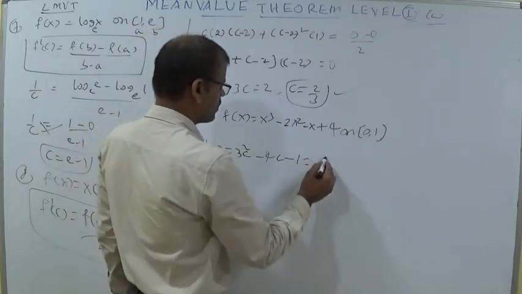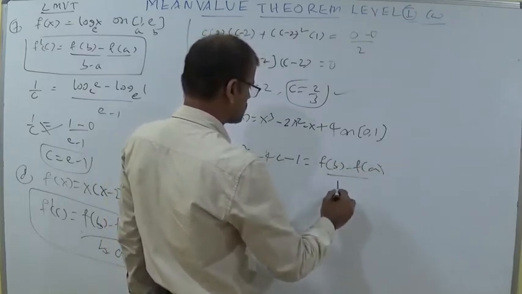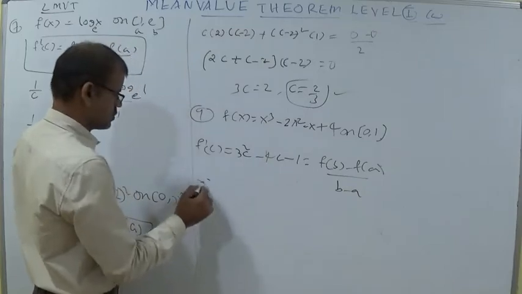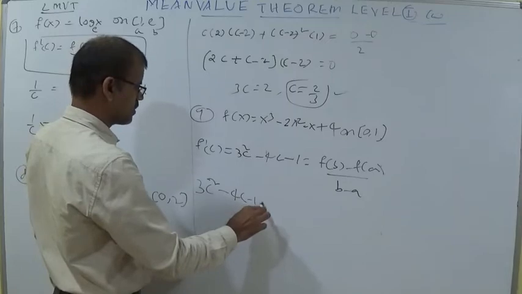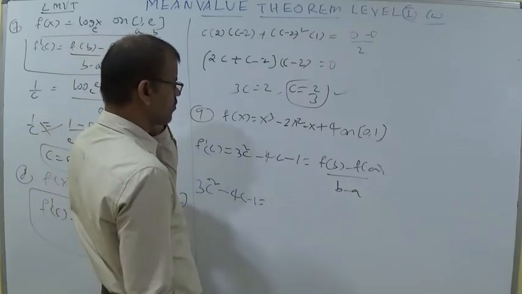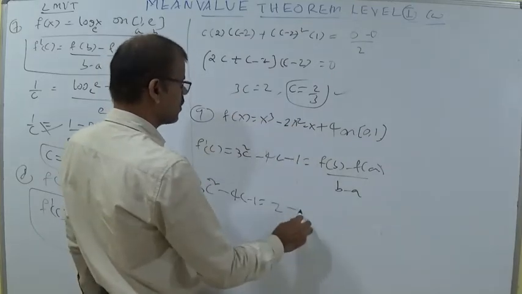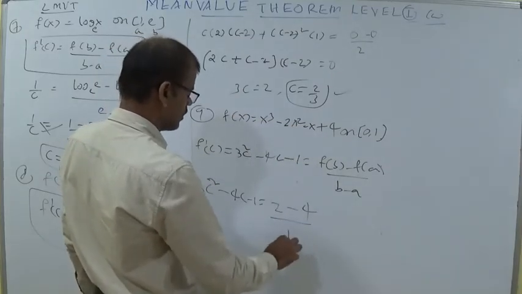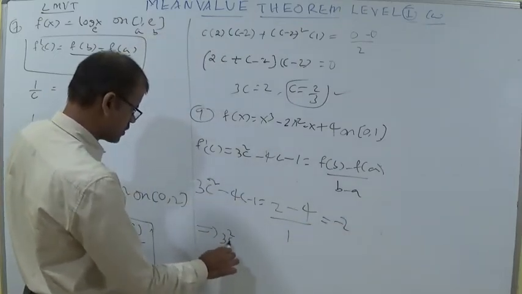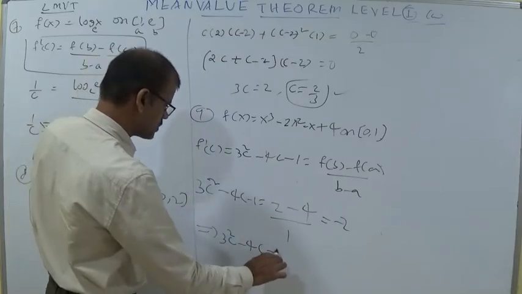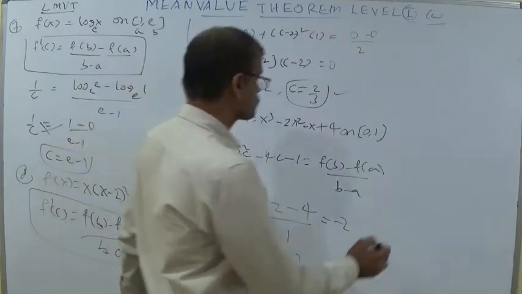Now the formula according to the mean value theorem: f of b minus f of a by b minus a. So you can write here 3c square minus 4c minus 1 is equal to, what is f of b? 1 minus 2, 1 gets cancelled, 4 minus 2 becomes 2, minus 0 means 4 by 1. 2 minus 4 means minus 2 here. That implies 3c square minus 4c minus 1 plus 2, becomes plus 1, equal to 0.